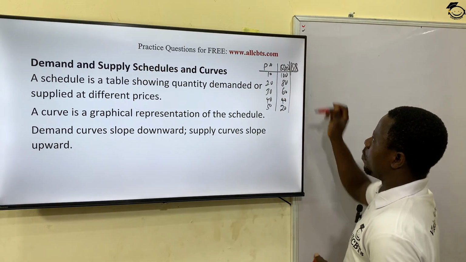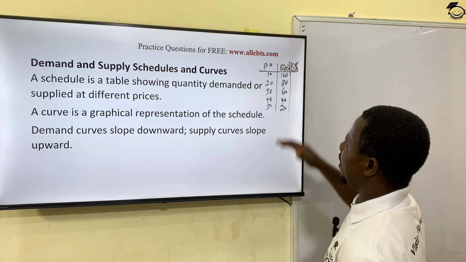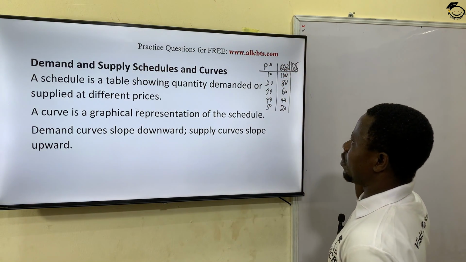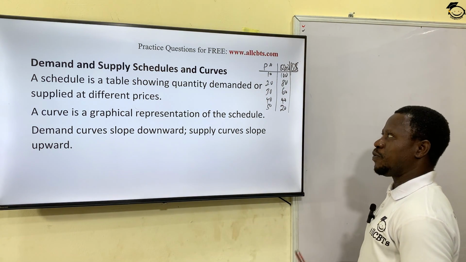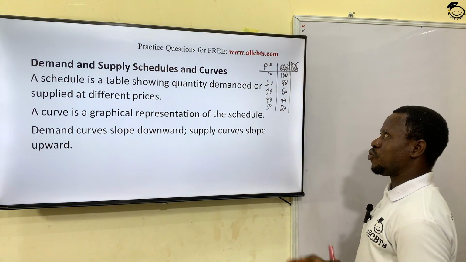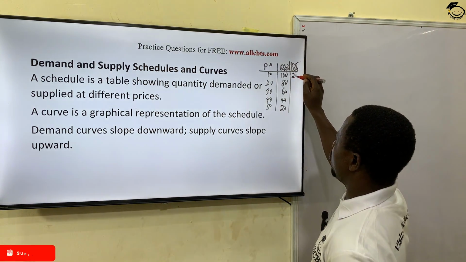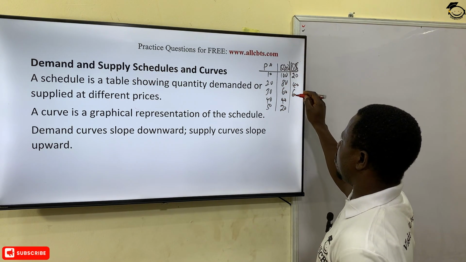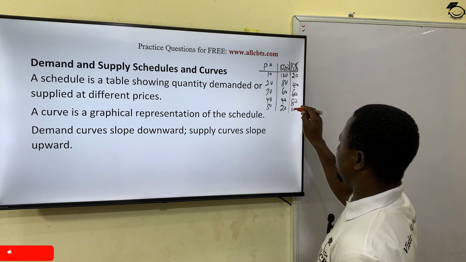But for quantity supplied, it is directly proportional, in the sense that at a higher price, more is supplied. As the price keeps increasing, more will also be supplied. For instance, at 10 naira, maybe 20 is supplied; at 20, 40 is supplied; then 60, 80, and of course 100 is supplied.